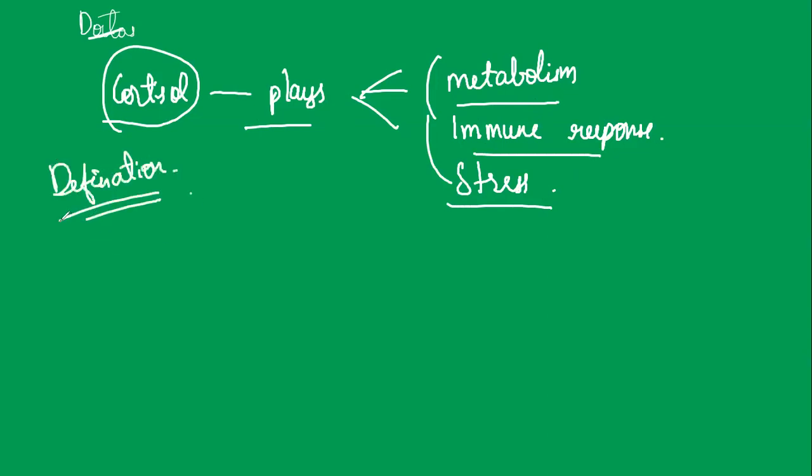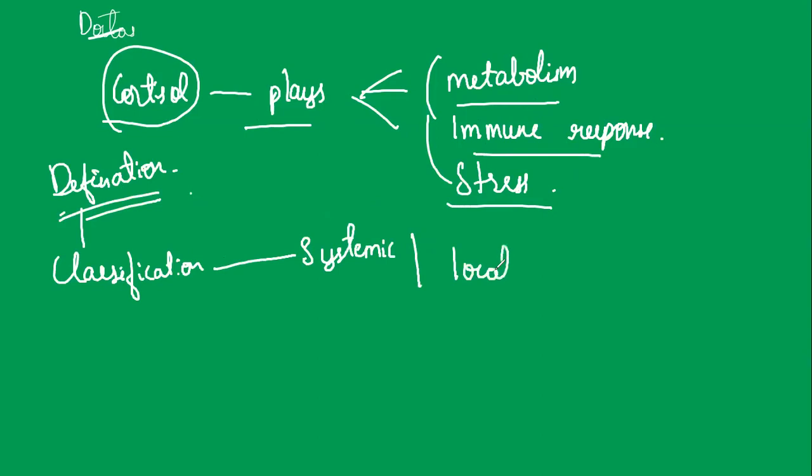The next concept is the classification. Let us know the classification of the corticosteroid drugs. Corticosteroids may be classified as systemic or localized. We call these localized steroids.